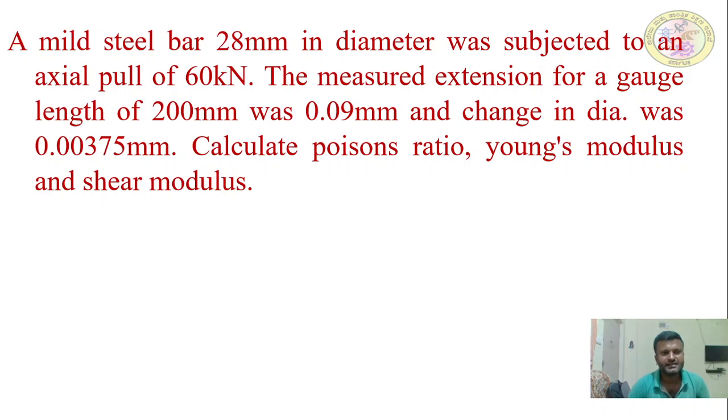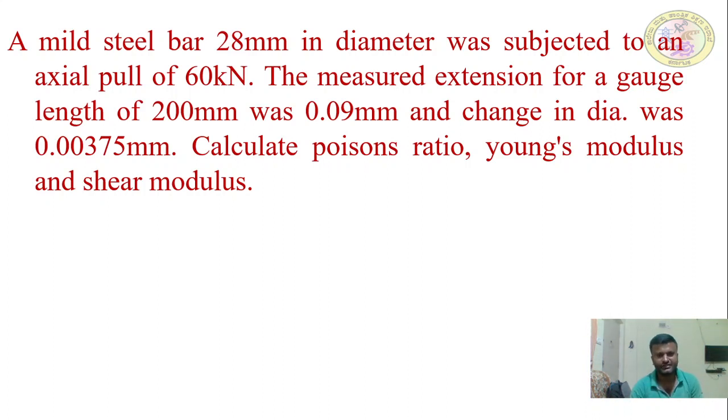A mild steel bar 28 mm in diameter was subjected to an axial pull of 60 kN. The measured extension for a gauge length of 200 mm was 0.09 mm and change in diameter was 0.00375 mm. Calculate Poisson's ratio, Young's modulus and shear modulus.